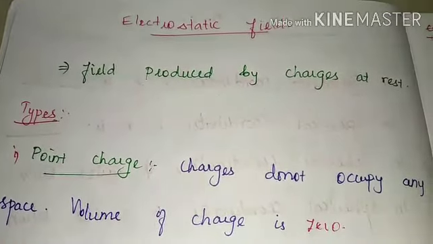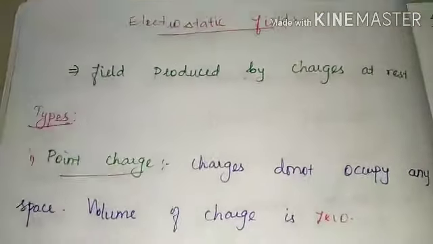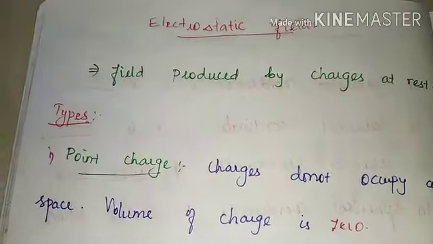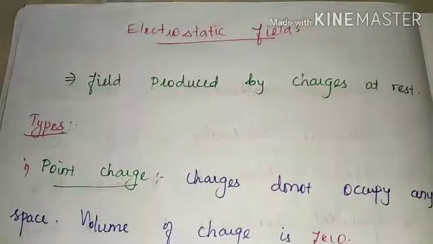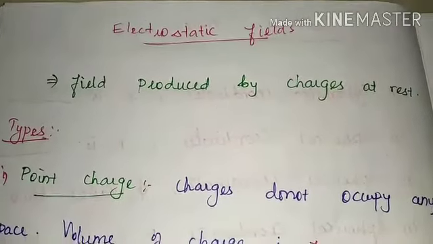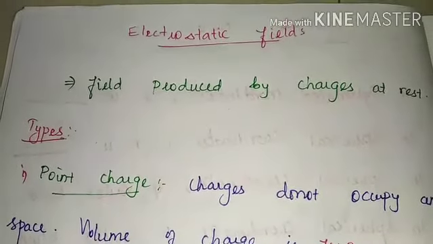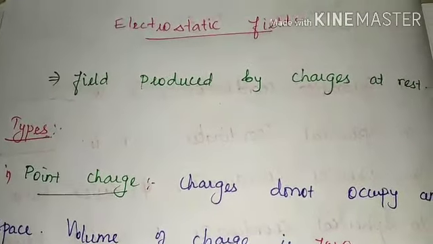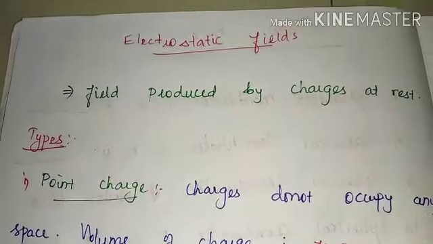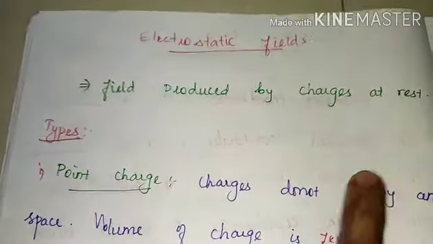Generally, what is meant by electrostatic field? That is the field produced by the charges at rest. This is also called static electric field or steady electric field. Why do we say steady or static electric field? Because it is not varying with time. And these are produced by the static charges, in the sense, the charges at rest.